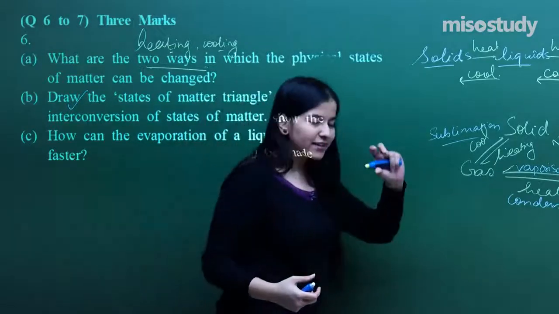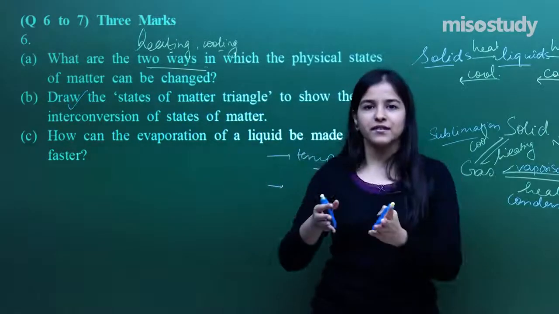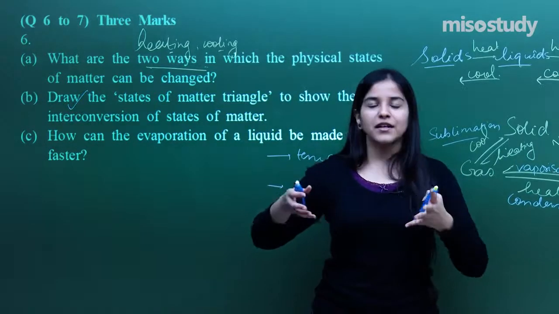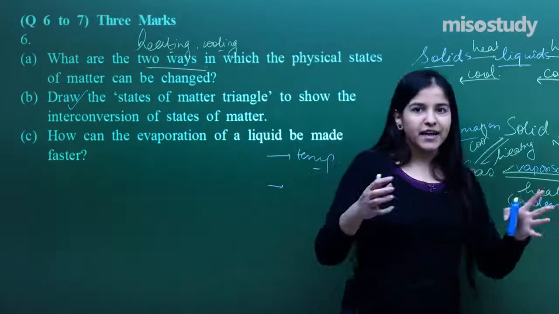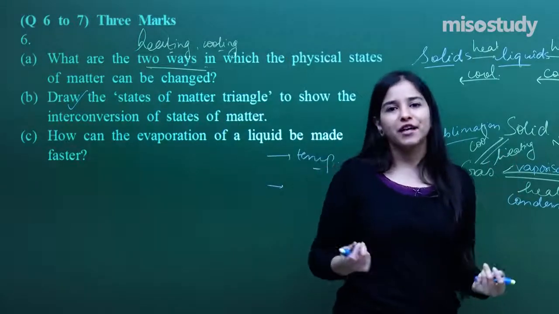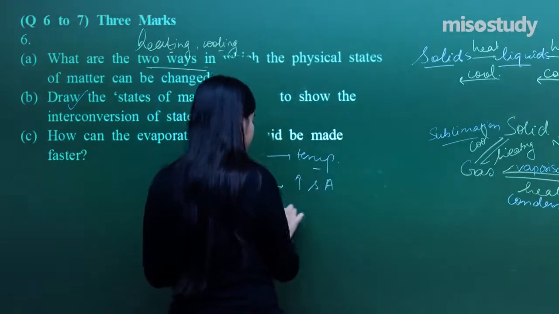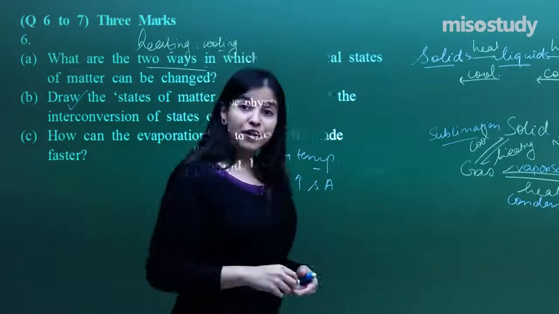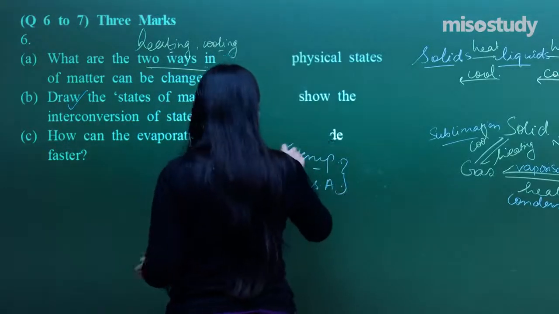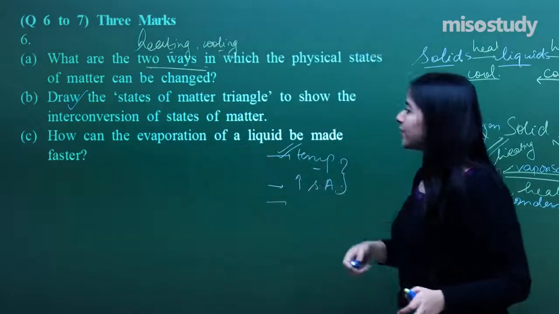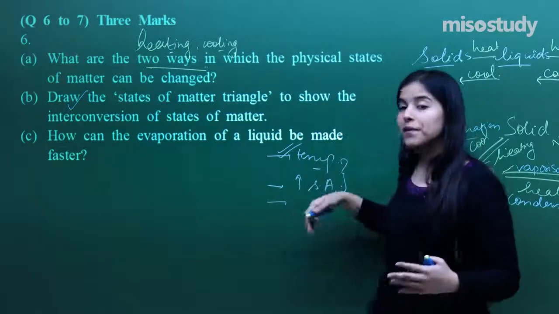That means if I've got a little amount of water in a glass, what I can do to evaporate it is spread it somewhere in a bigger utensil, in a bigger container. So what will happen? Since the surface area has increased, now more of the molecules can escape out and the evaporation will be faster. So increase of surface area can be one factor. Another, evaporation, what can you do? So any of these two you can just write it down here. This is the thing that we can apply, increasing the temperature or maybe surface area.